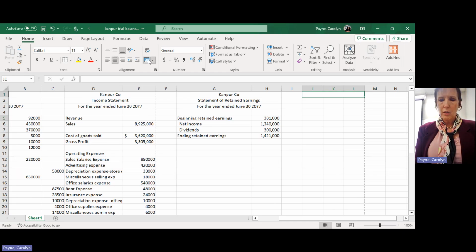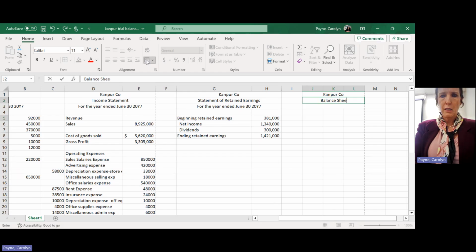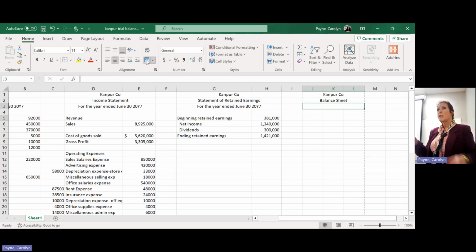I'm going to merge and center. Merge and center. And merge and center. Okay, now I'm going to copy this over there and type balance sheet. And remember, the balance sheet is not for a period of time, right?